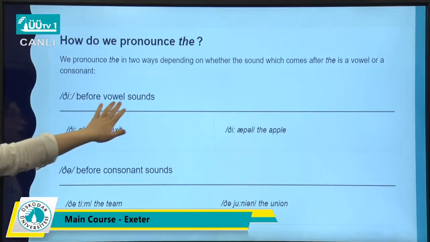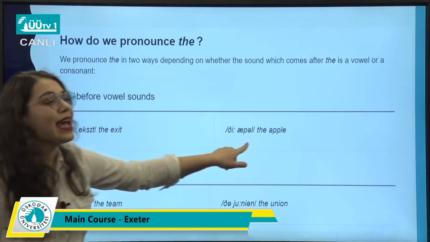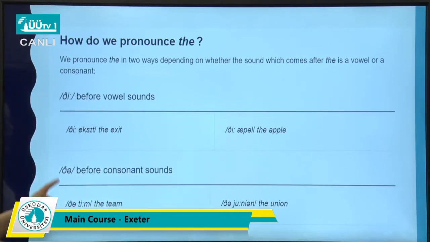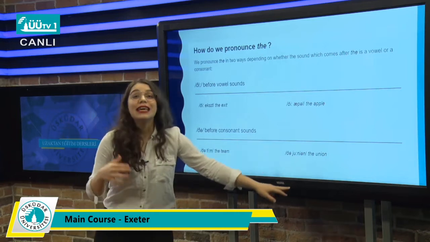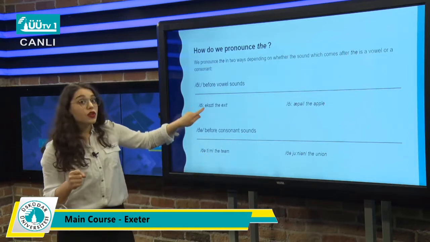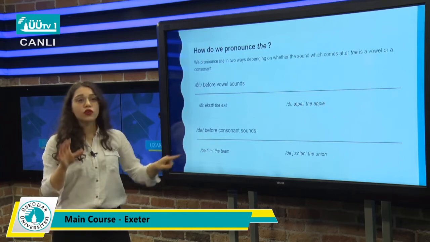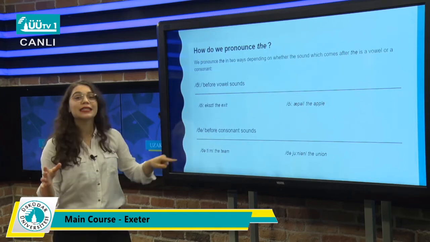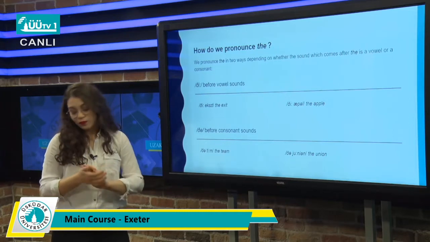For example, here, before a noun, the exist, or the apple, the, okay? Whereas when we use a consonant, we're talking about the, okay? The team, or the union, okay? When you use it with a vowel, try to pronounce that as the. When you're using it with a consonant, try to pronounce it as the, okay? It's not the or to, it's the.